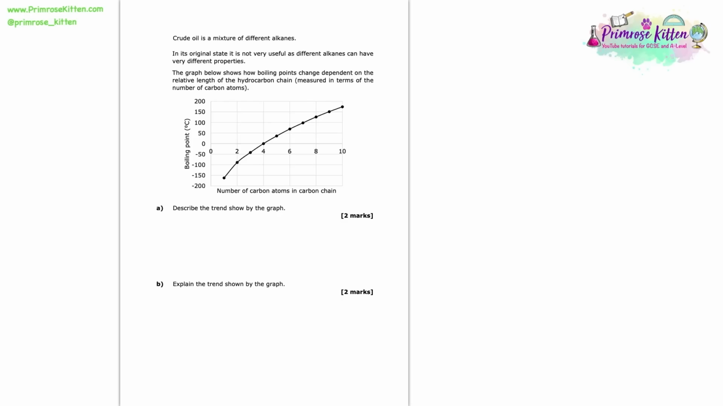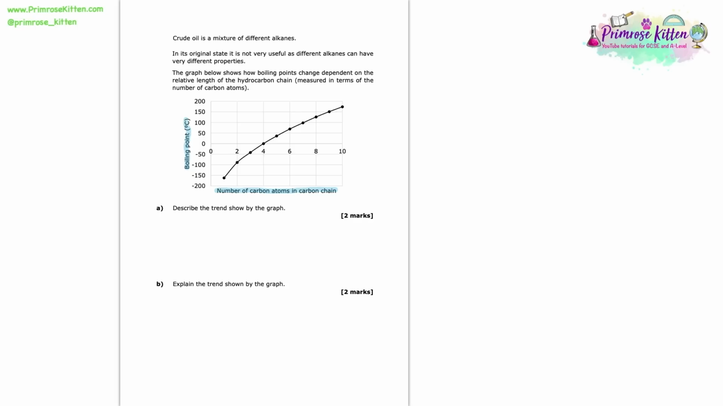Crude oil is a mixture of different alkanes. In its original state, it's not very useful, as different alkanes can have very different properties. The graph below shows how boiling points change dependent on the relative length of the hydrocarbon chain, measured in terms of the number of carbon atoms. So here you can see you've got a graph, carbon atoms, and boiling point.